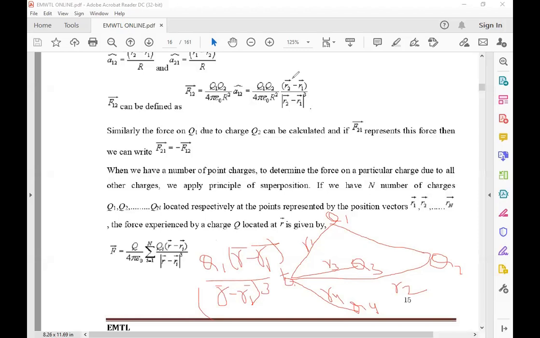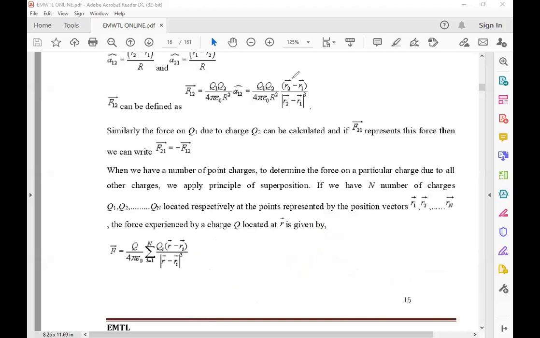Got it? When we have n charges in space, the force F bar is equal to Q by 4 pi epsilon naught, sum of i equal to 1 to n, Qi into (R minus Ri) divided by the magnitude of (R minus Ri) whole cube. Here i is a suffix. Got it?